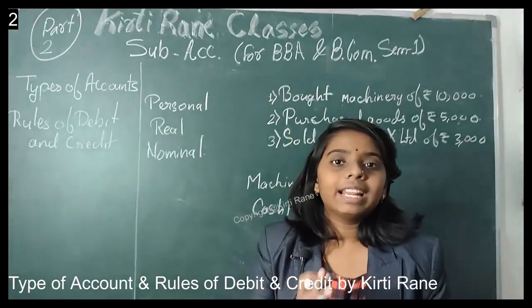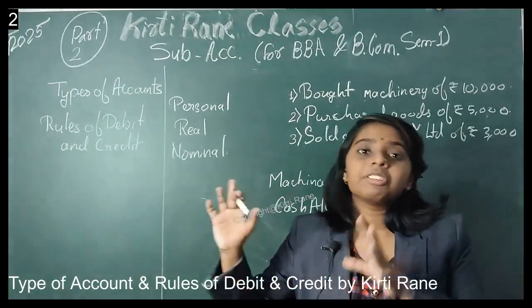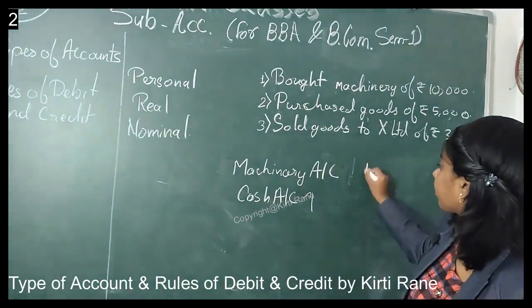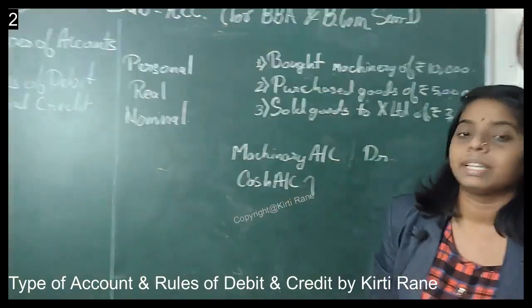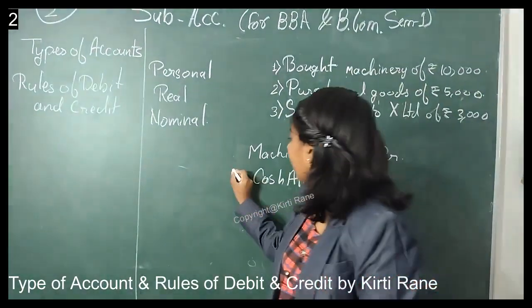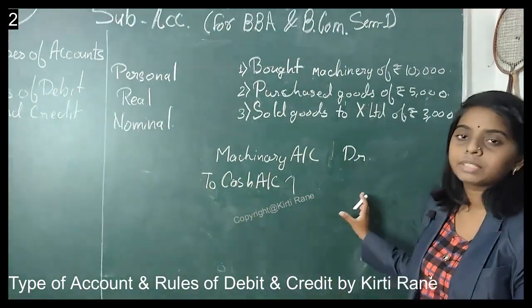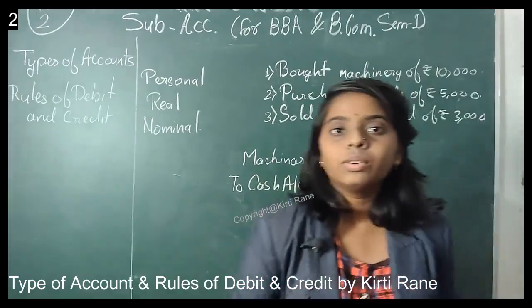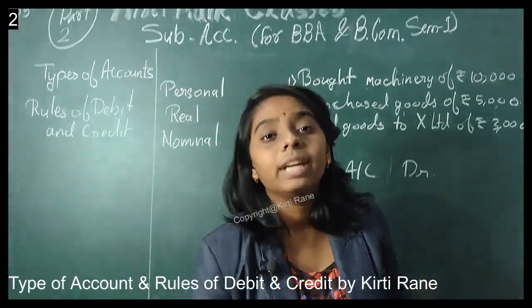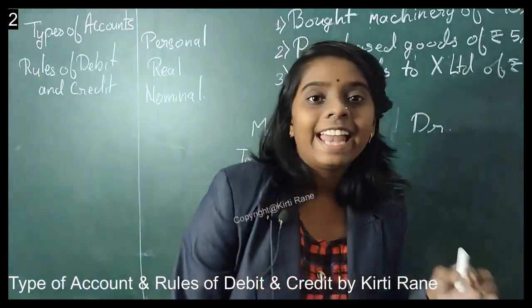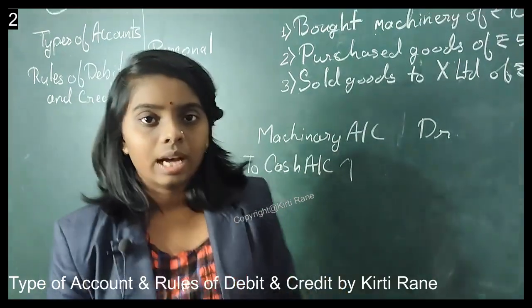Now how can we write it in the journal entry? As the machinery is coming in, we will debit this account. So this account is debited, so automatically the cash account becomes credited and here our journal entry forms. But what rule did we use? We used the rule of debit and credit, which is debit whatever comes in and credit whatever goes out.